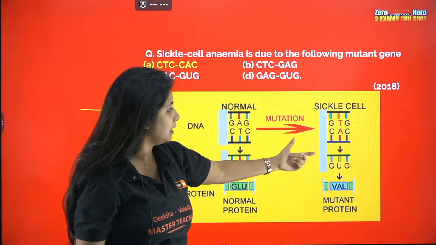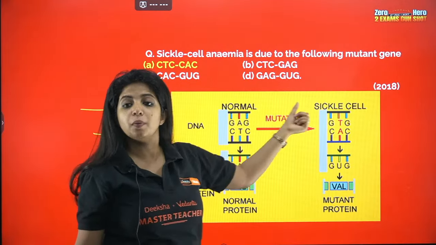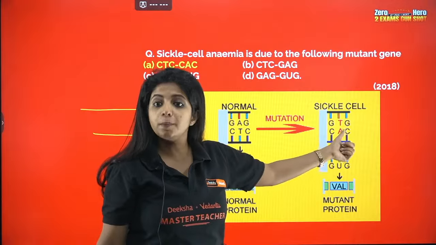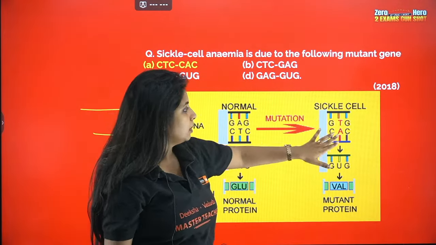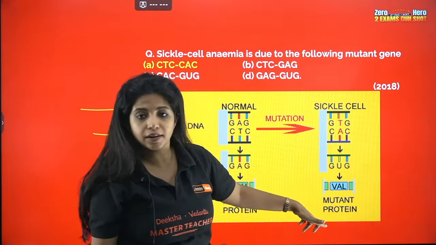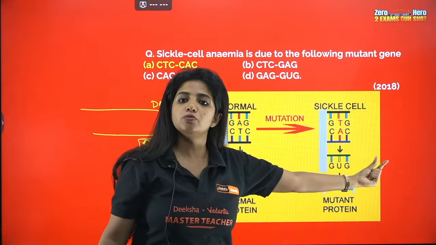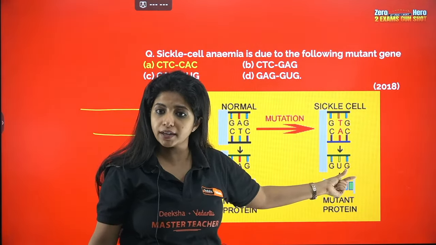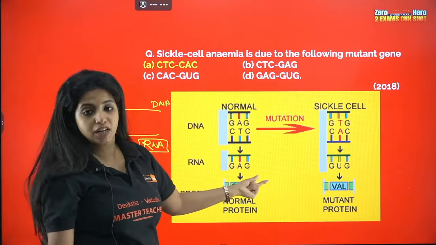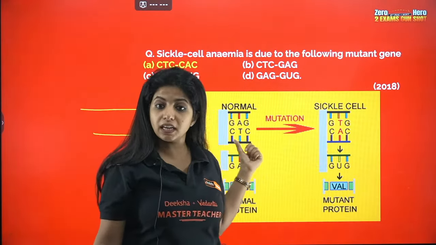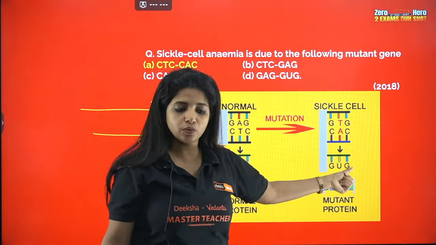Suppose over here in the DNA, it was CTC first, but the T got replaced by A, which is why now when you make the RNA for it, it is going to be GUG, because you make the complementary RNA strand in transcription. You get it? So it was CTC, then it was GAG, but now the T got replaced by A, which is why now the RNA will be GUG.